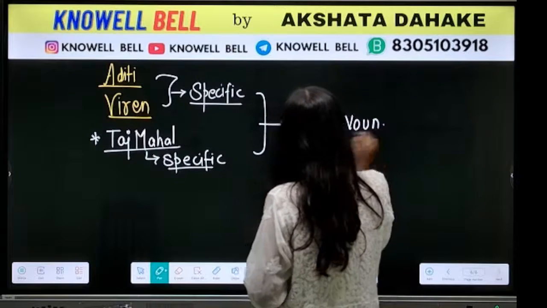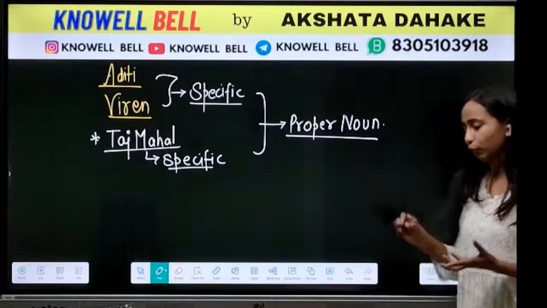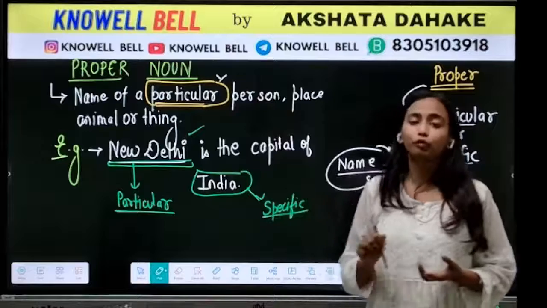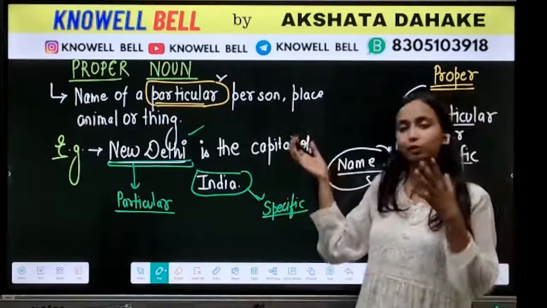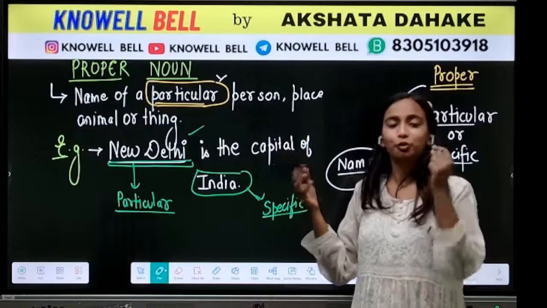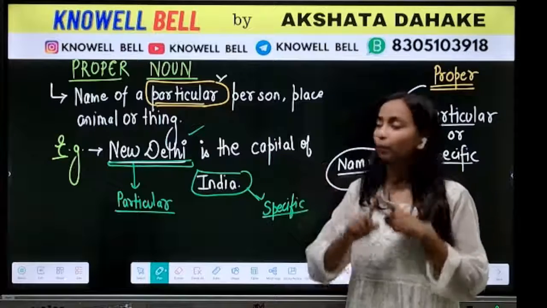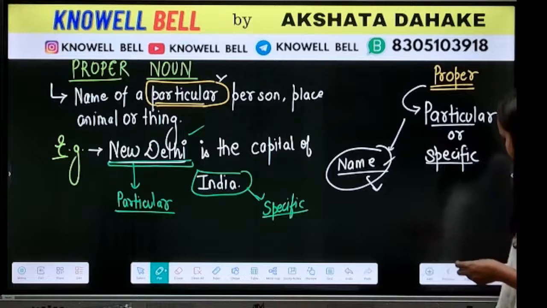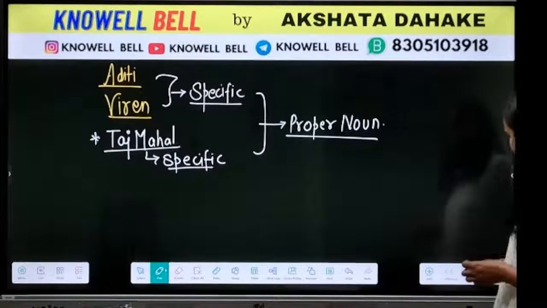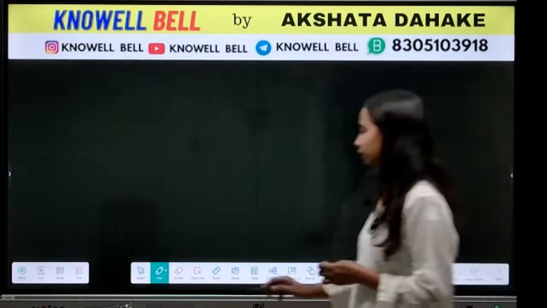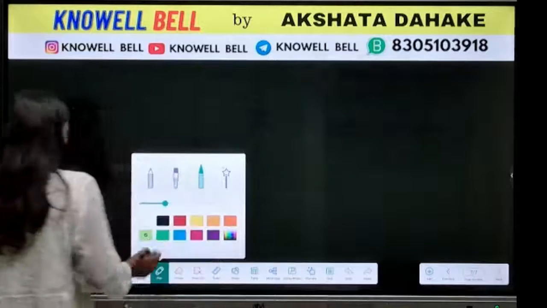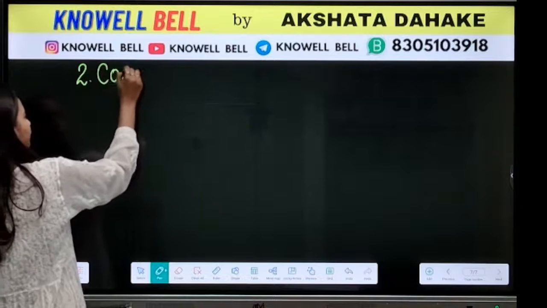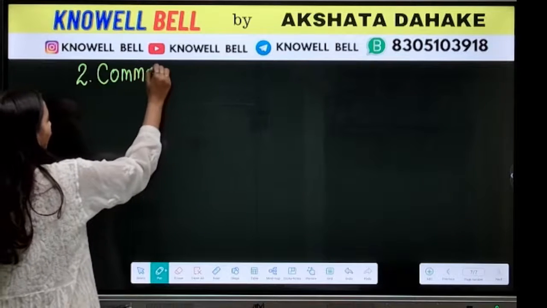Okay, so particular and specific word is very, very important here. So have a look here. अगर ये particular word नहीं होगा, if you remove this word particular, it will just become the definition of noun. So for proper noun, you have to keep in mind particular and specific word is very, very important. Okay, the next kind of noun that we have after this is common noun. The second kind of noun that we have is common noun.